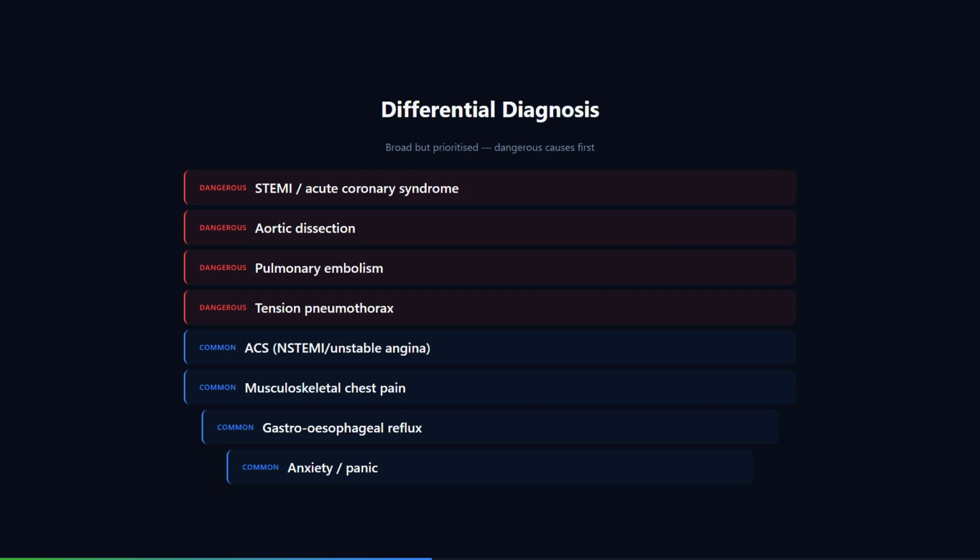That is exactly the level of detail the examiner wants. You did not just say repeat the ECG. You named the specific patterns that are easy to miss. Now, let us say the ECG shows ST elevation in leads 2, 3, and aVF. Inferior STEMI. What is your next step?